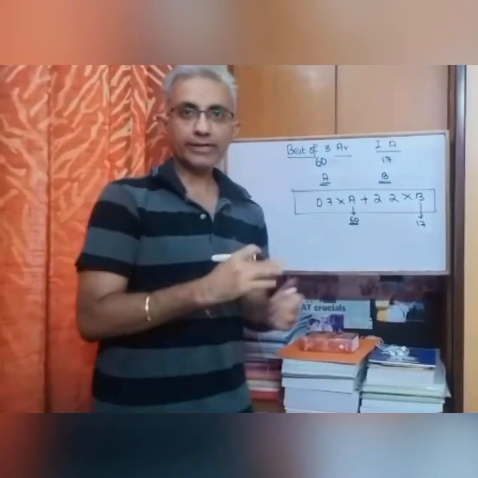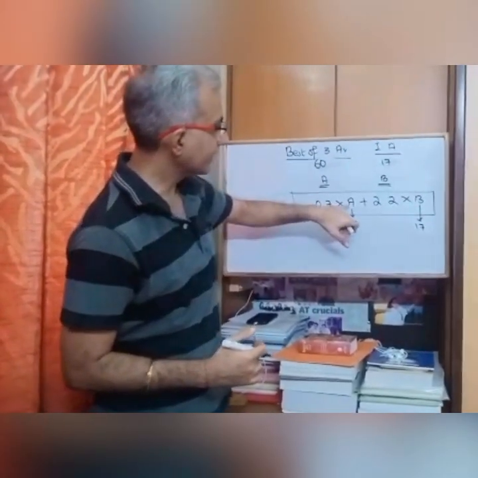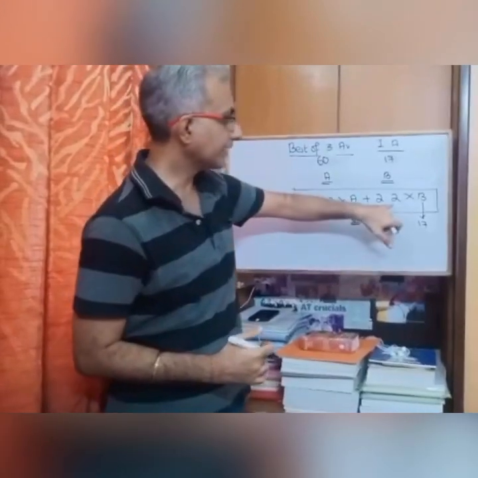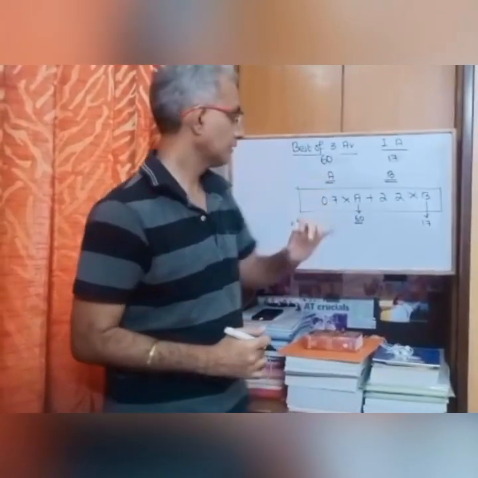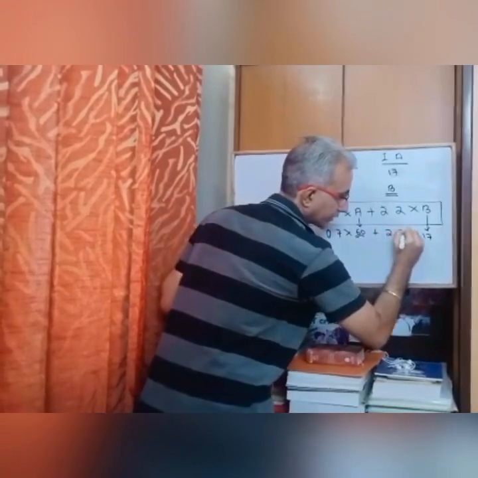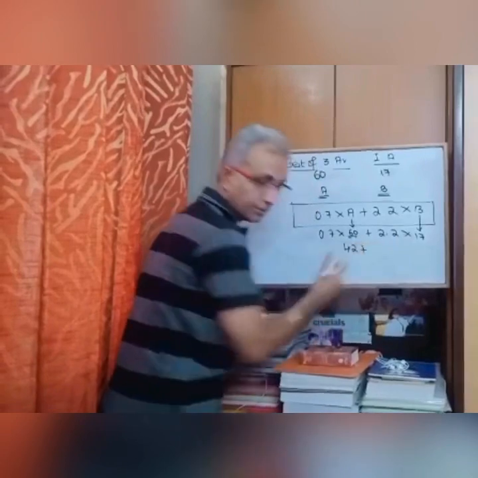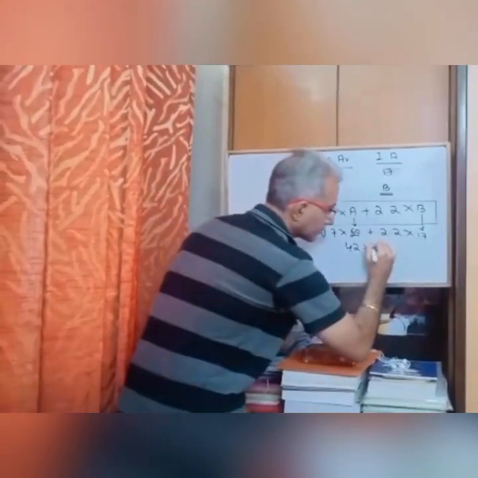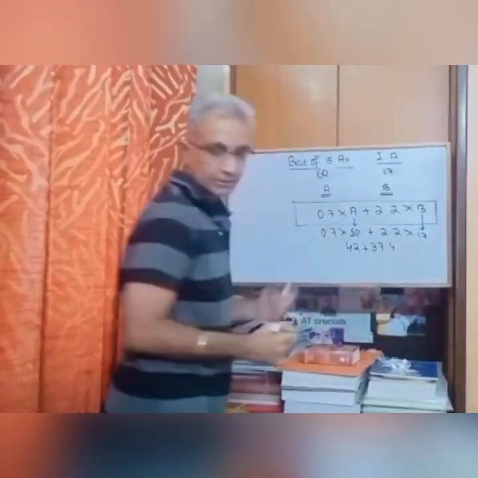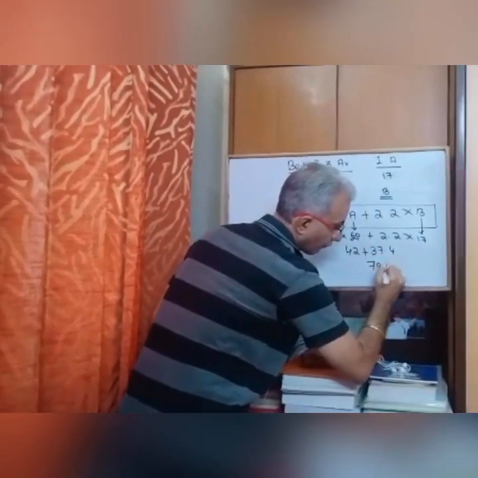Instead of doing the entire calculation, you could have done it directly. You could have done 0.7 into A, which is your 60, and 0.3 into 70. Now when I calculate, this will get me 42. Now this is getting me 37.4. So when I calculate, this is coming out as 79.4.